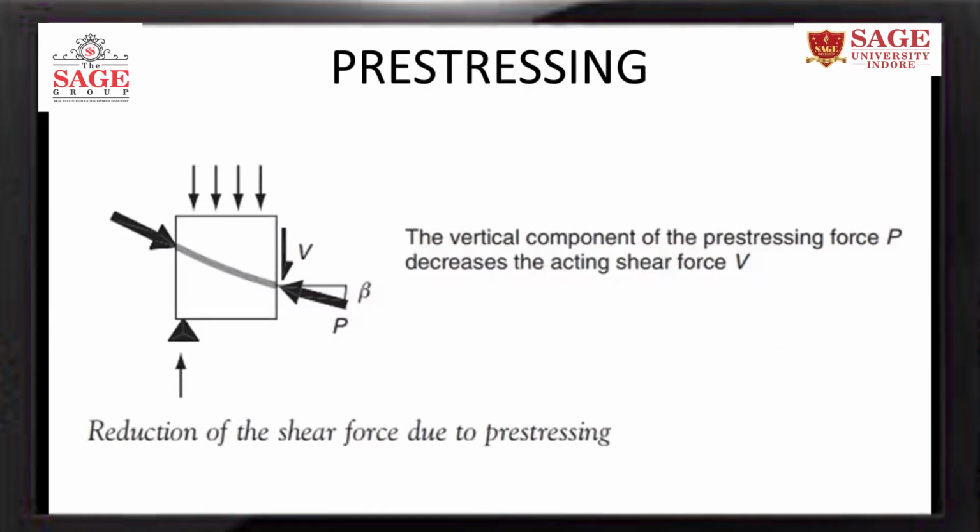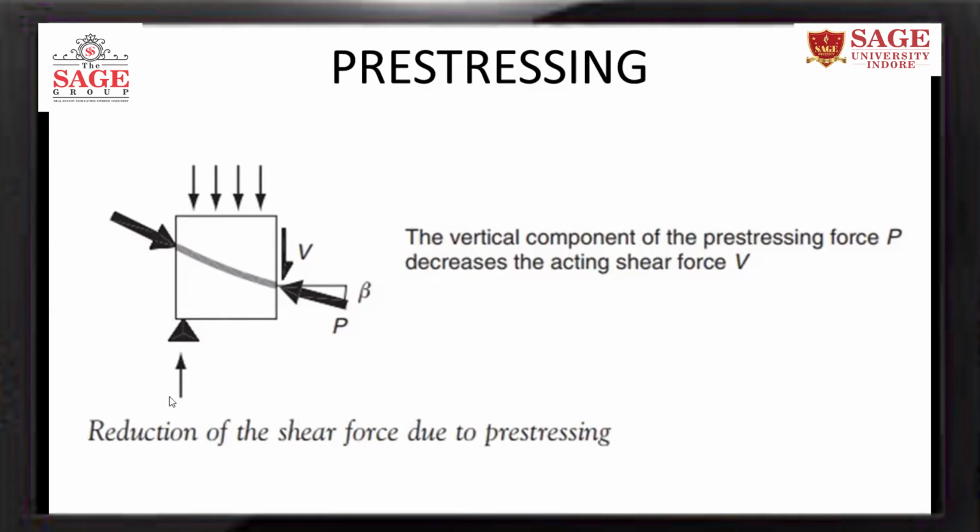Then the behavior of the beam also depends on pre-stressing. Okay, I assume that you know pre-stressing. So in pre-stressing, if you provide a cable and if we pull that cable before concreting and release the forces in the cable when the concrete has fully gained its strength, it transfers the compressive forces.